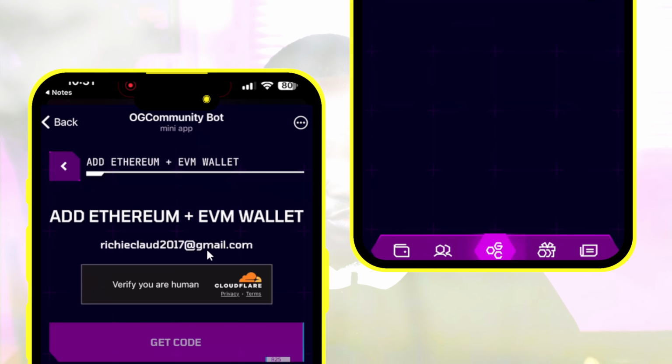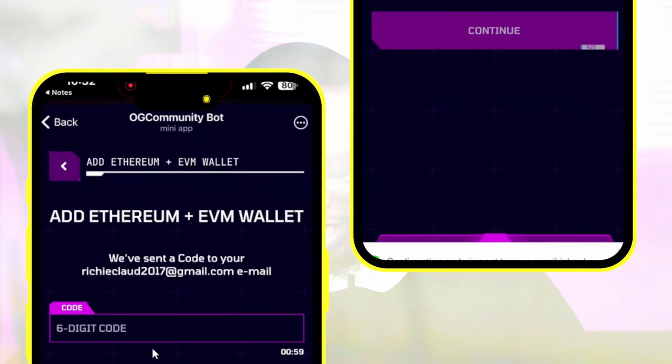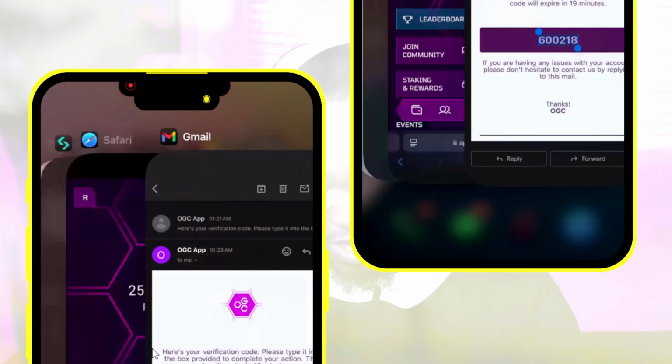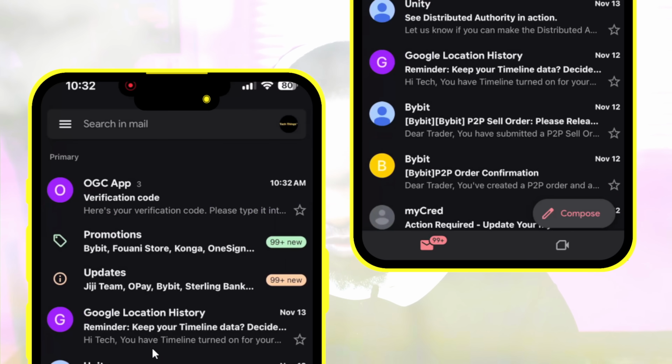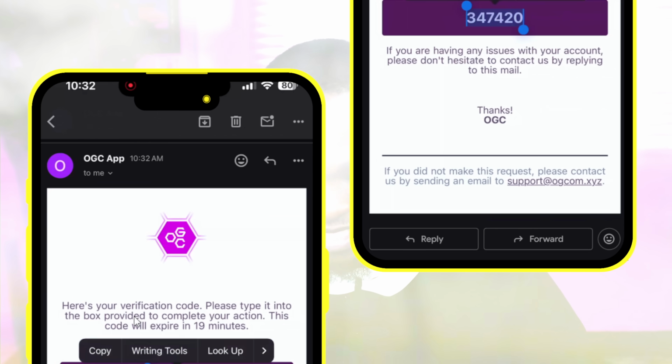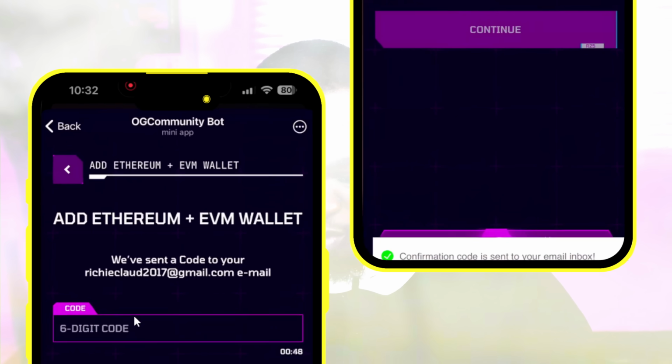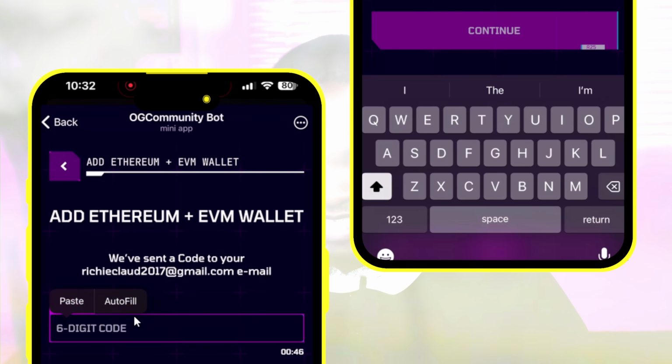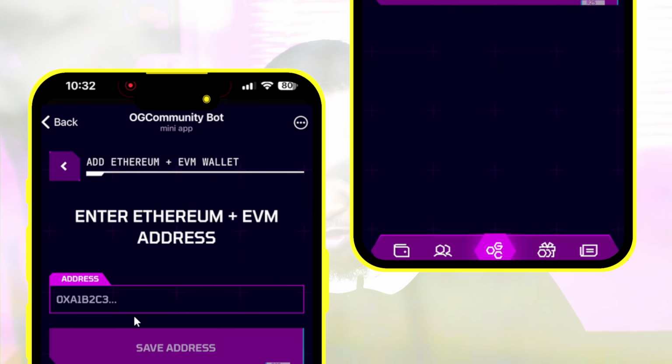You are going to send a code to your Gmail also, just verify you're a human, and click on get code. So once you click on get code, a code has been sent to your Gmail, and we are going to view it right now. So a code has been sent, which is the third time a code being sent. So I'm going to copy the code right here, and I'm going to go over to the Telegram bot and paste the code right back here, and I'm going to click on continue. So now it's going to ask for my Ethereum plus EVM address.